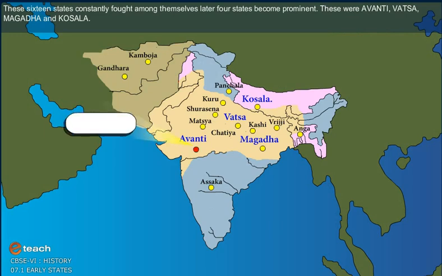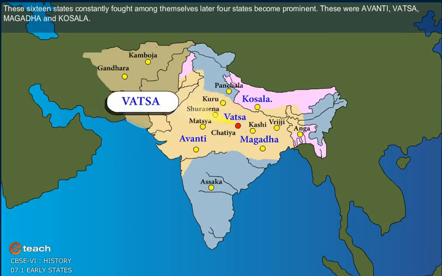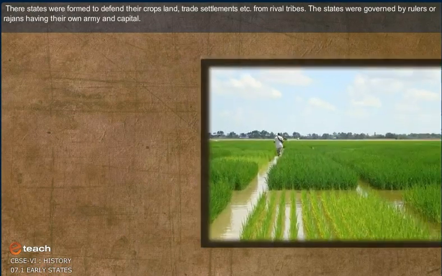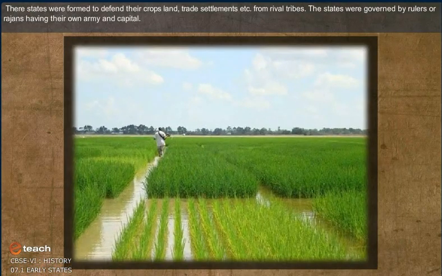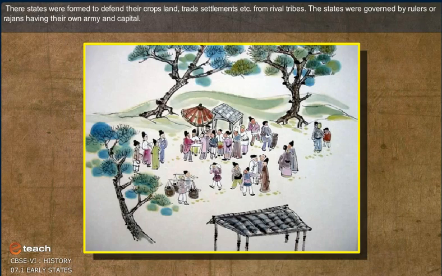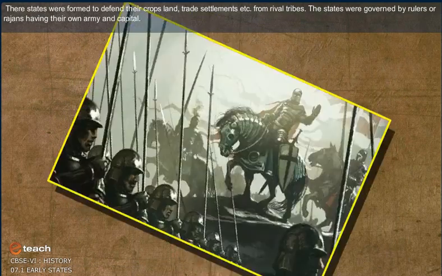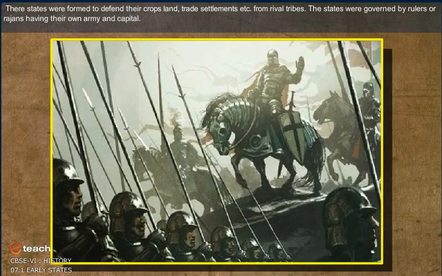These were Avanti, Vatsa, Magadha and Kosala. These states were formed to defend their crop lands, trade settlements, etc. from rival tribes. The states were governed by rulers or Rajans having their own army and capital.